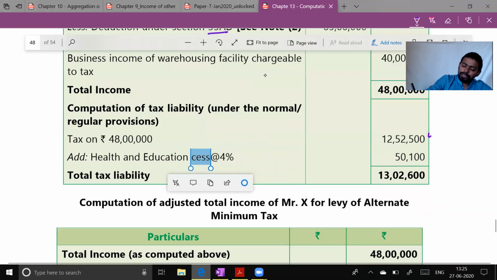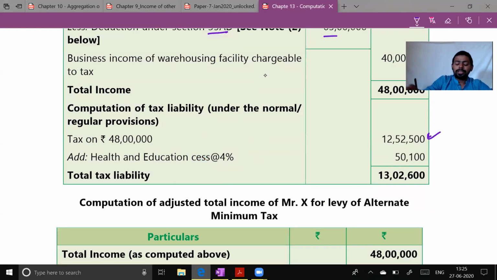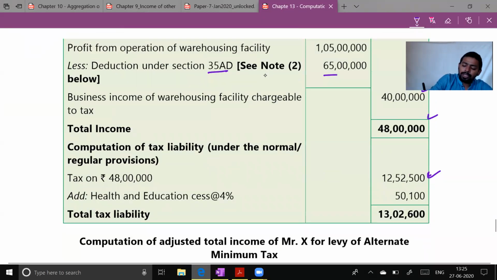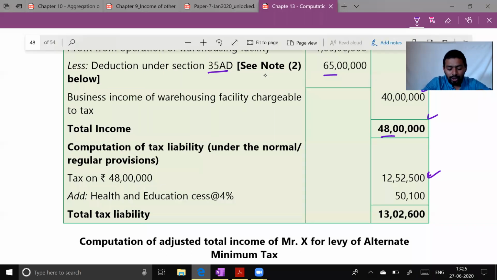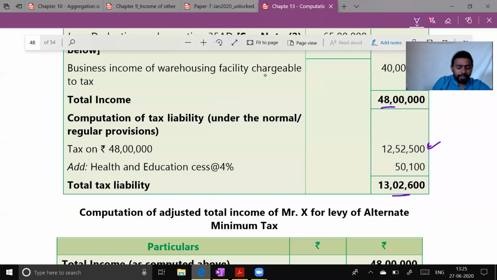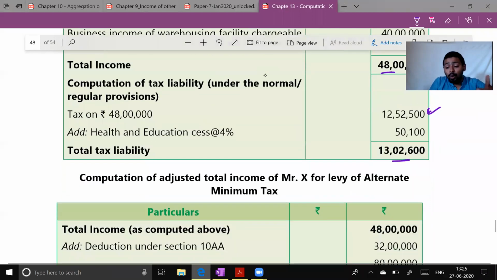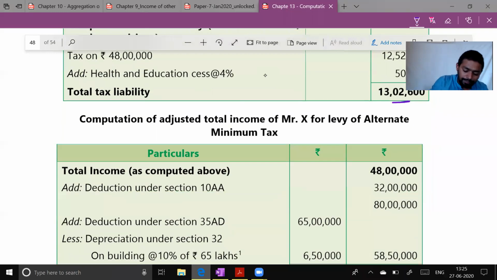So please compute this 13 lakh 2,600. Why didn't we add surcharge? Because my income does not exceed 50 lakh. Why didn't we provide a rebate under section 87A? Because my income is more than 5 lakh. So you need to keep those points in mind while computing this particular tax liability. Now, my main chapter is AMT, and this is how you should compute AMT here.